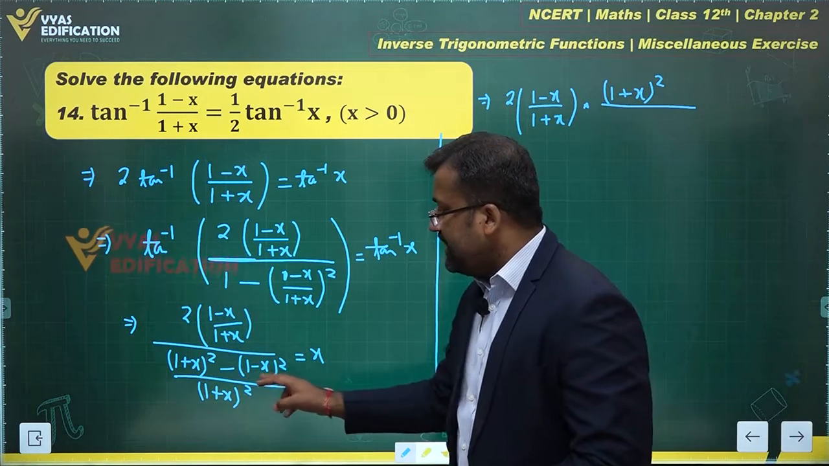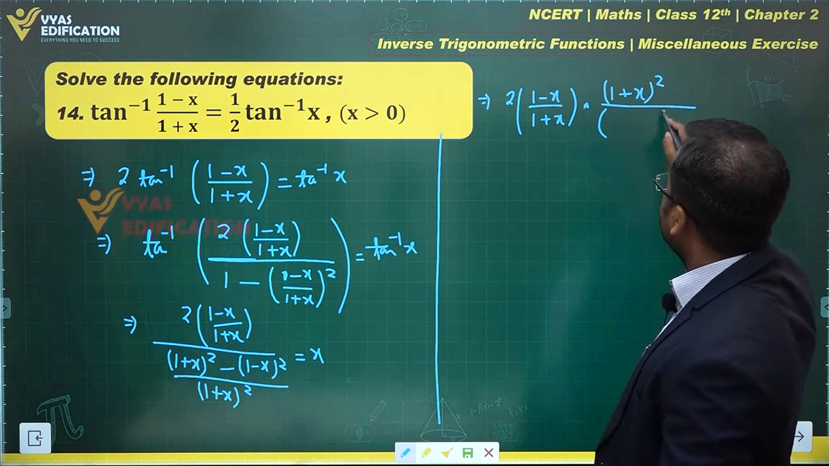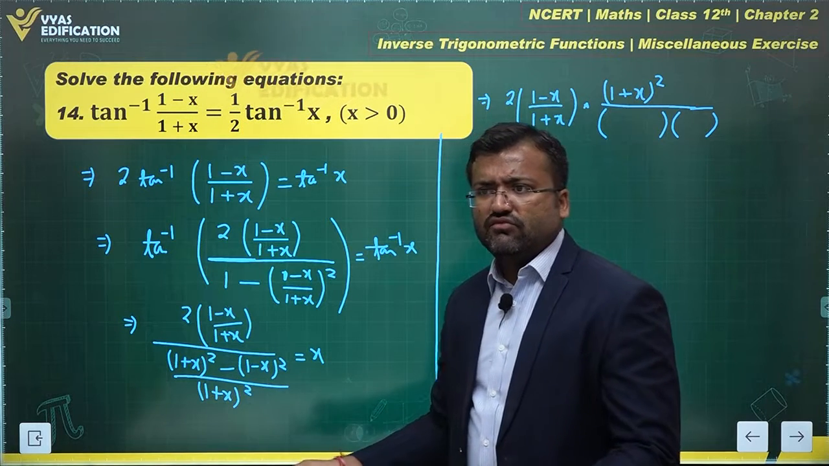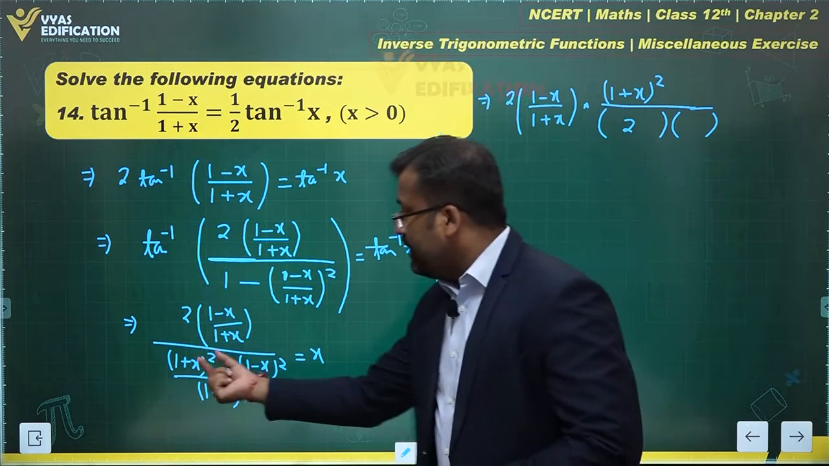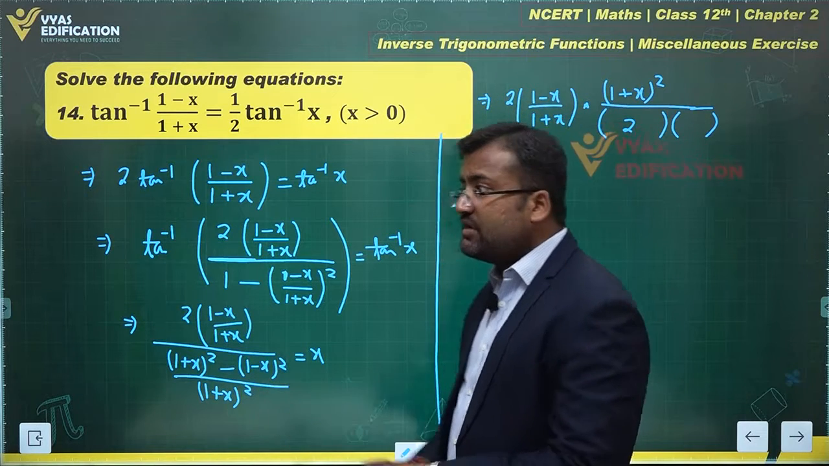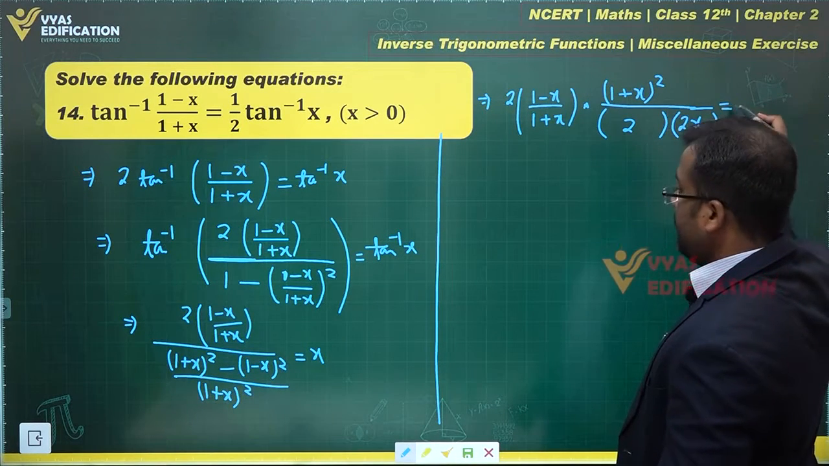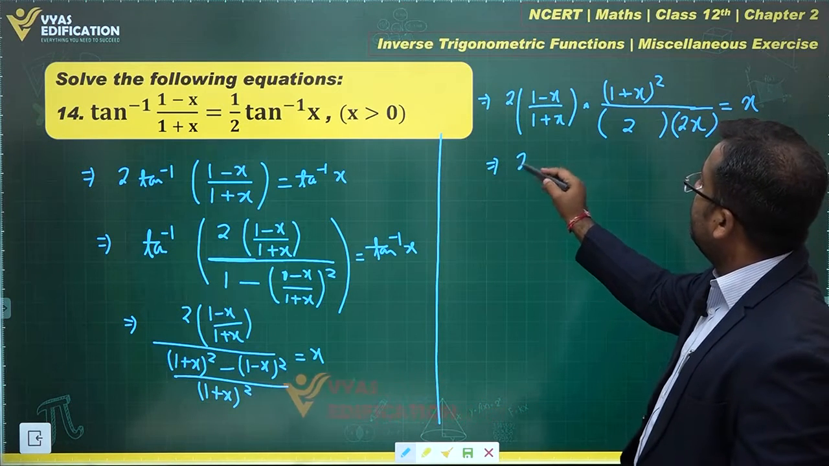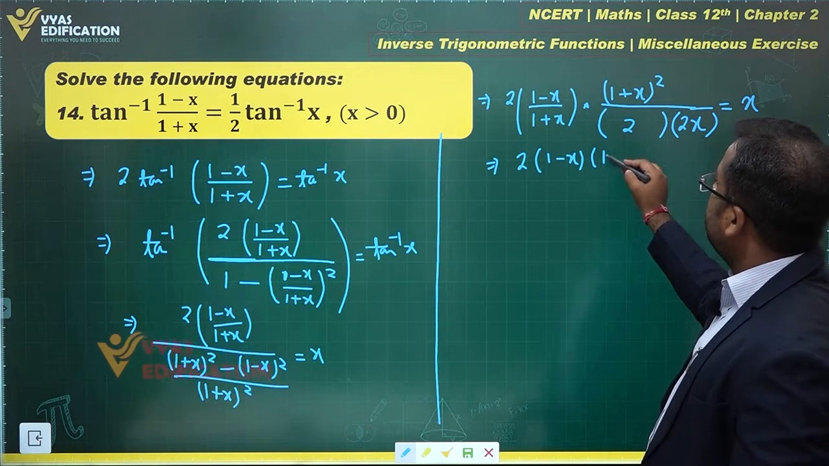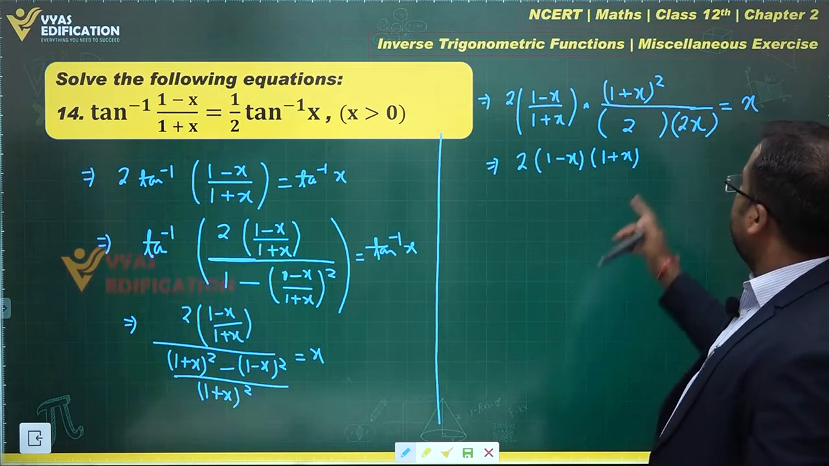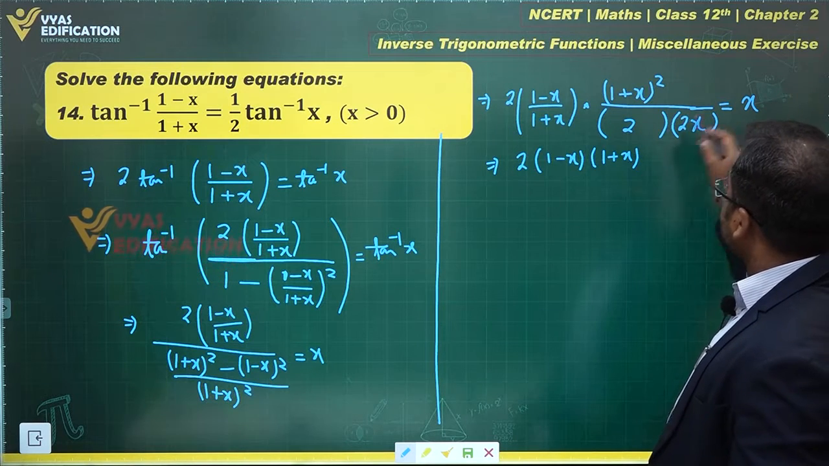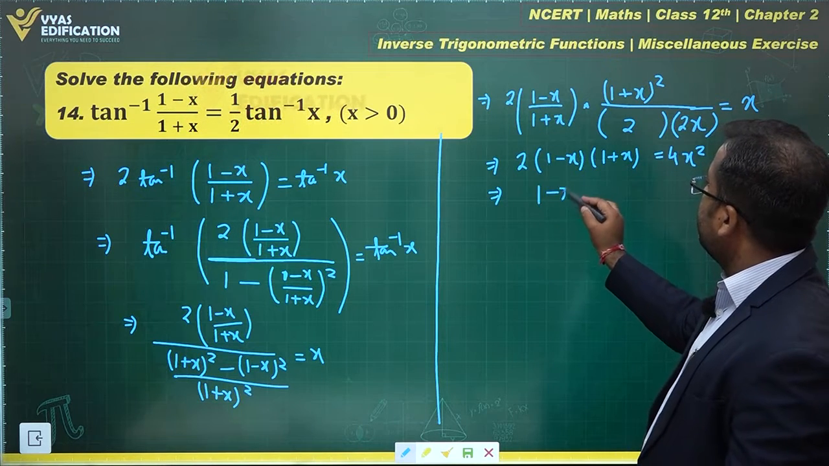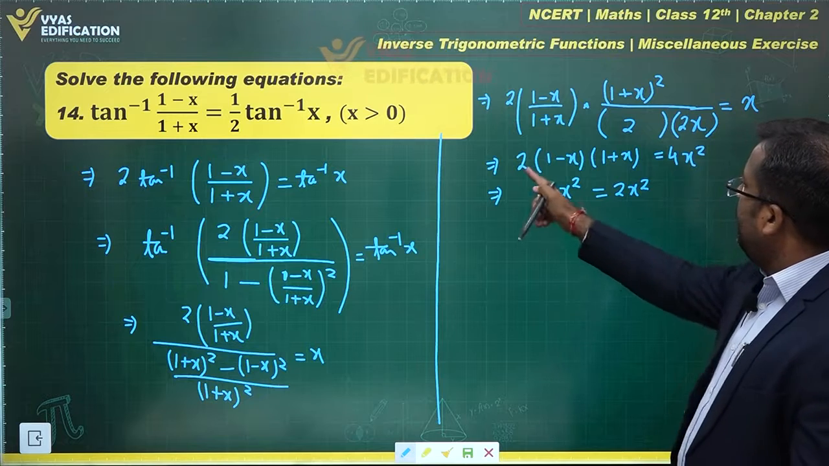This is actually a square minus b square, which is a plus b times a minus b. If you add these two together, 1 plus x plus 1 minus x, you'll get 2. If you subtract these two, 1 plus x minus 1 plus x becomes 2x. So this is 2 times 2x, which is simply 4x. This is 2 times 1 minus x, and there is a 1 plus x which remains, because the other 1 plus x will get cancelled. There is 4x in the denominator which will go to the right hand side, making it 4x square. Simplify this further: 1 minus x square equals 2x square, since we have just cancelled the factor 2.